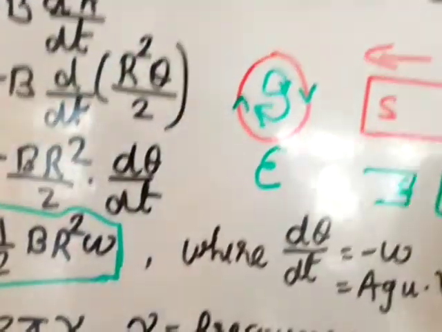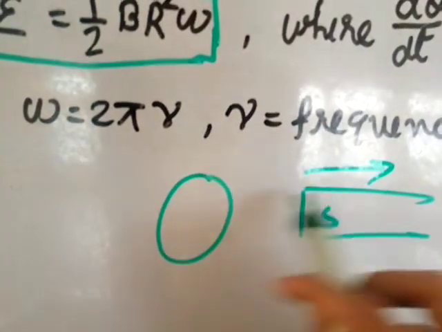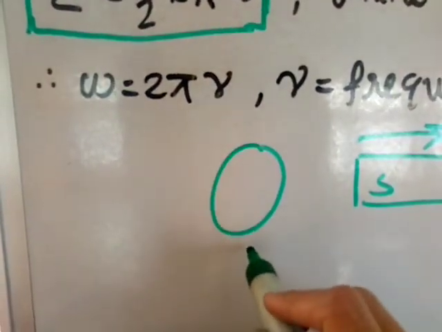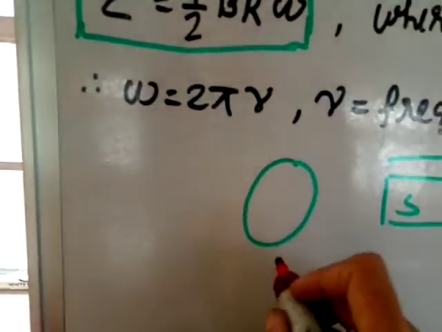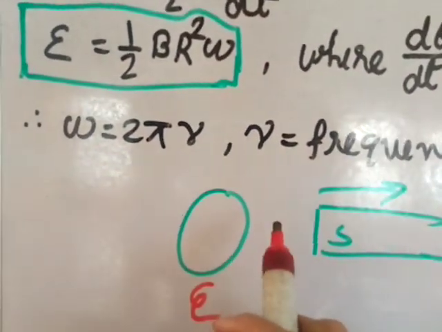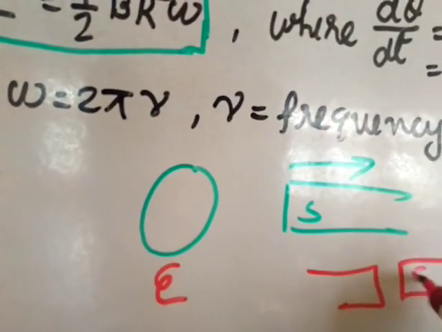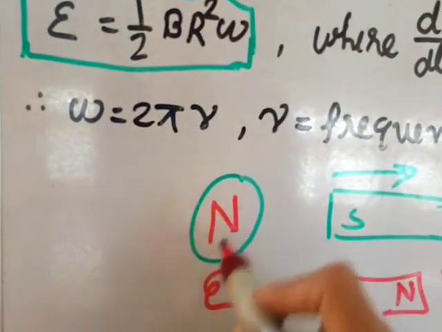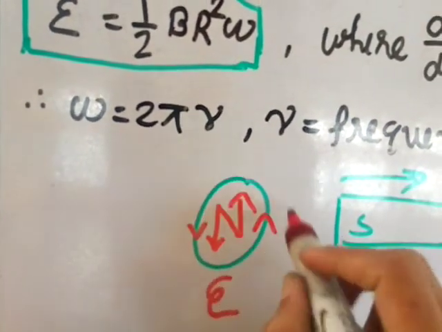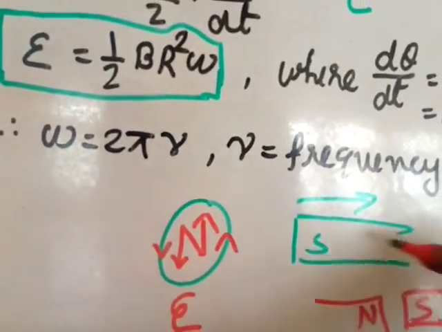Now suppose I take this bar magnet, the south pole, away from here. What happens when I take it away is that field lines also will decrease. That means the flux which is connected here also will decrease. That means again there will be induced EMF here. But now Lenz's law says that it will oppose the decrement in the magnetic flux, so it will try to attract this. We know that if there is an attraction between south and north pole, this will try to behave like the north pole. So if I give the arrow and direction like this, the direction will be anti-clockwise.